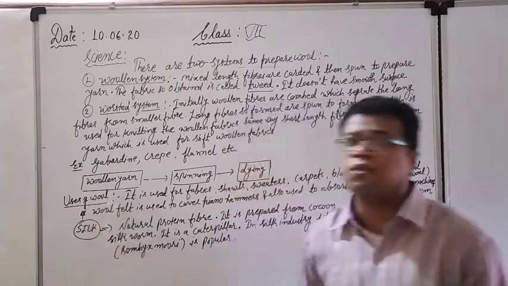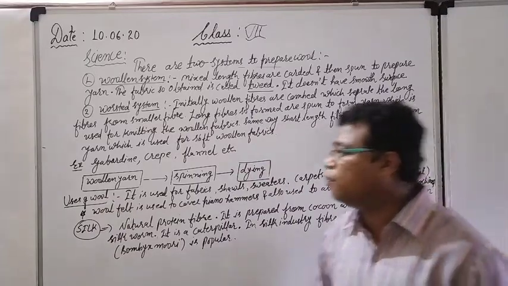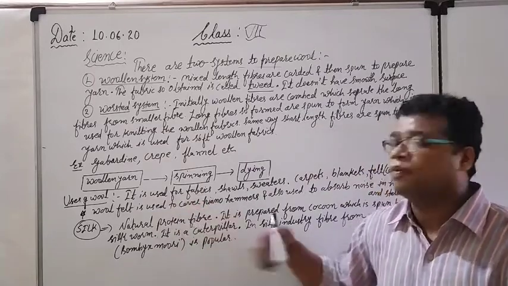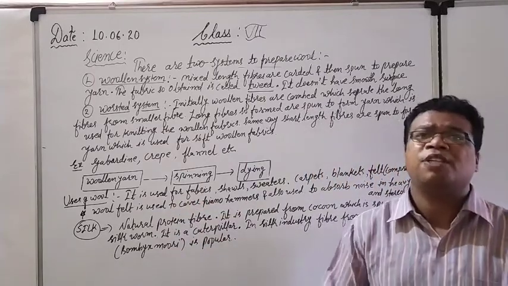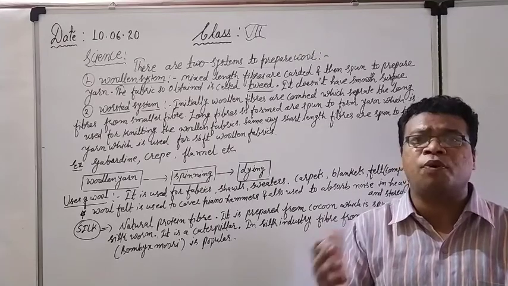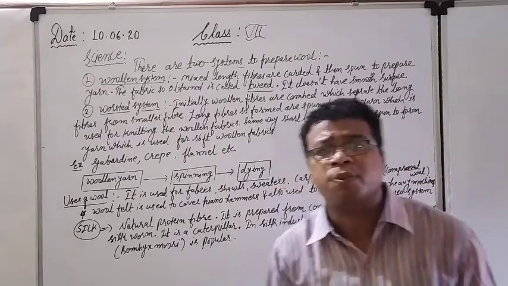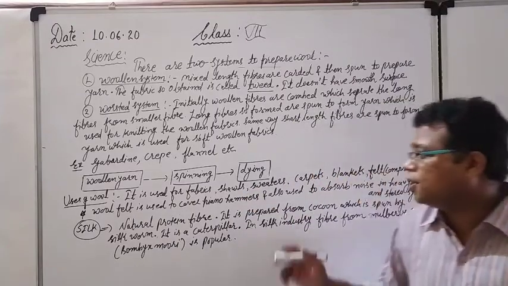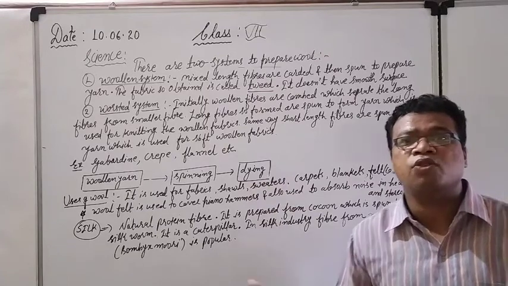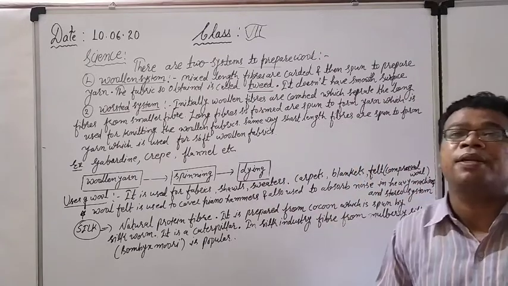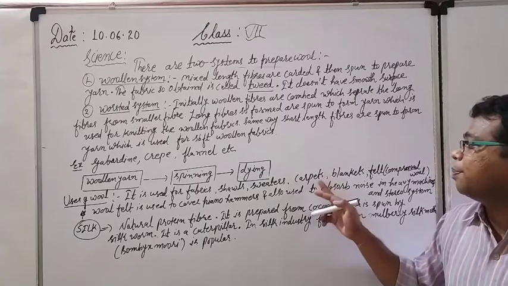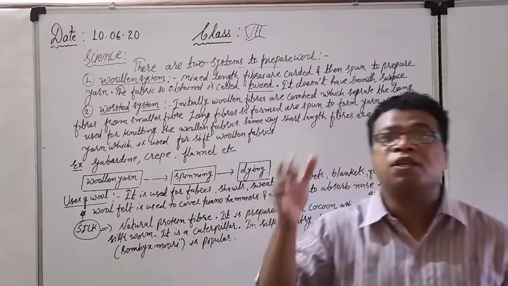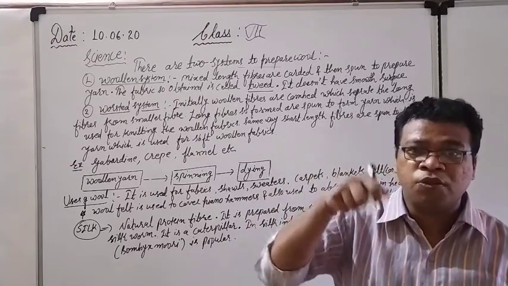Right now see what are the uses of wool. We have seen so many different uses. Right now see one by one. It is used for fabrics. Wool is a natural fiber which is used for the preparation of cloth material, which is also known as fabrics. Number two is the shawl, which is used in the winter season. Next is the sweaters, different varieties of sweaters you can see. Next is the carpets. It is also used for the preparation of carpets. Next thing is the blankets. Sometimes in the rajai also we use the wool, the compressed wool.